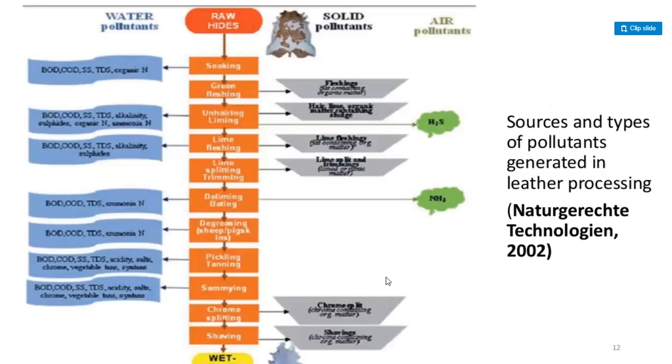So guys, these are the water pollutants, raw hides and solid pollutants, air pollutants. Here are the sources and types of pollutants generated in leather processing.